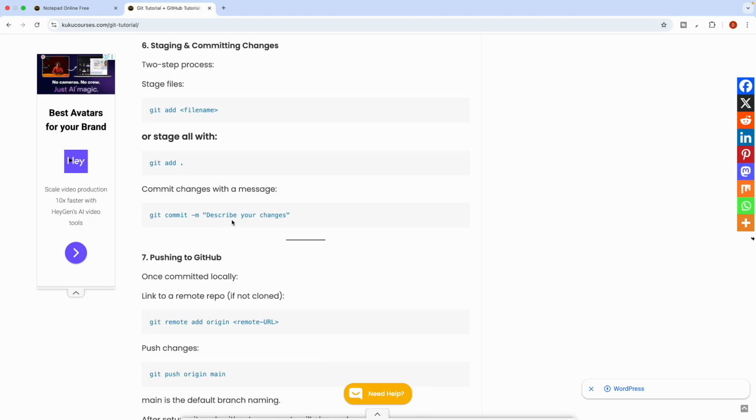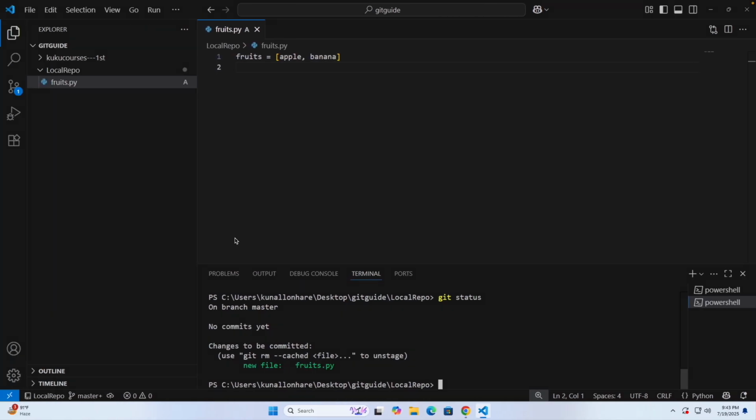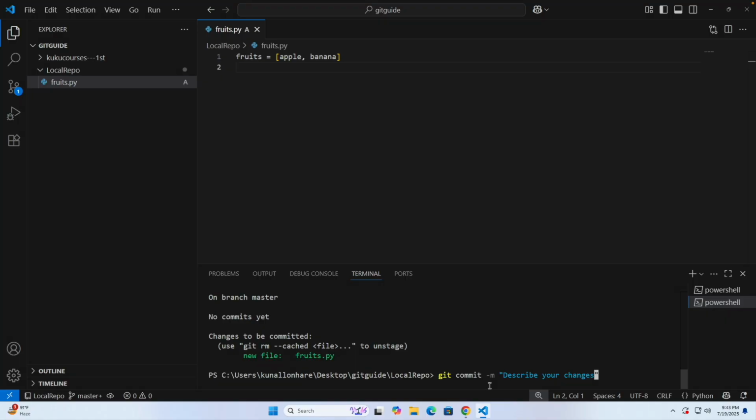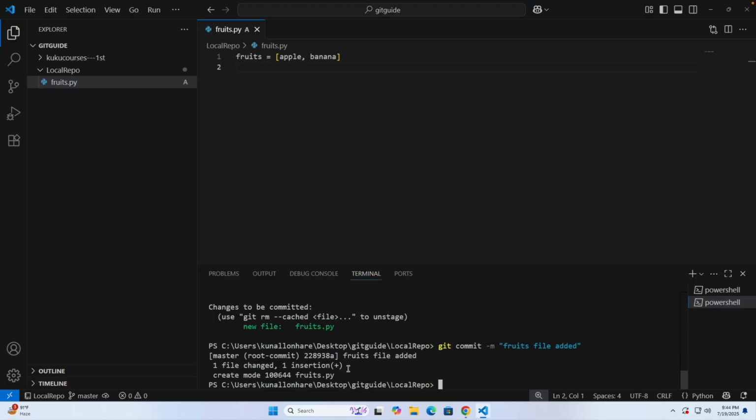Whatever changes you want to describe, you can write there. So I copy this part and paste it here, and this time let's say I put "fruits file added". Awesome, click on enter. Now you can see the thing is done.